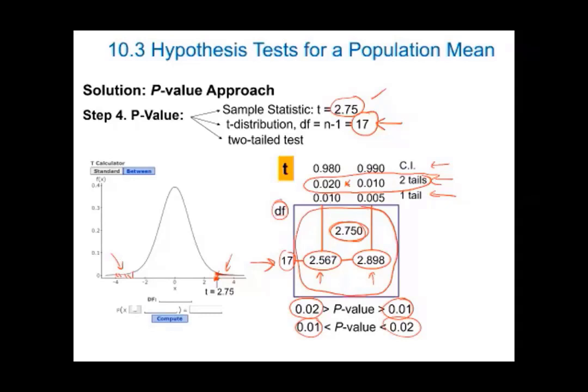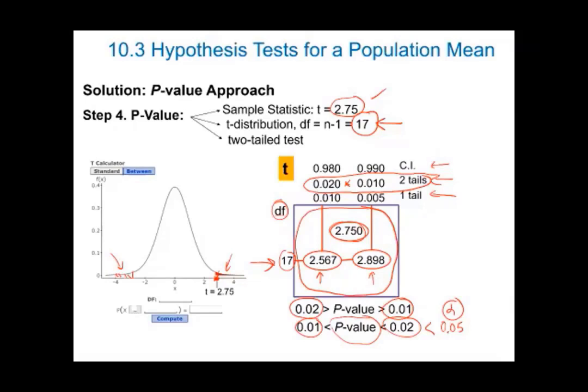Remember, we need to compare the p-value with alpha. If alpha is 5%, this is alpha. It is obvious that 0.02 is smaller than 5%, then my p-value is smaller than alpha. Therefore, we reject the null, or we support the alternative.